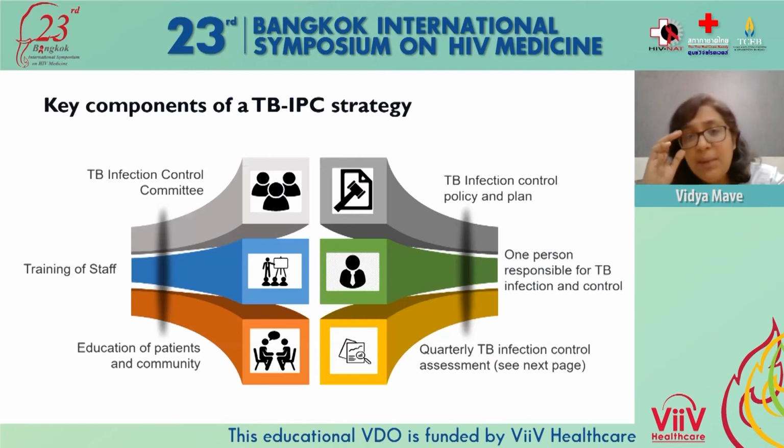We have also implemented the infection control strategy for TB, where we have a policy in place. We also have training of staff in place.